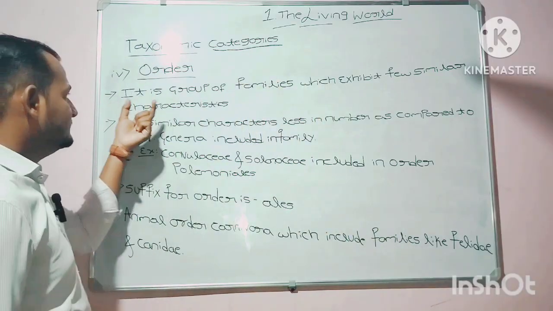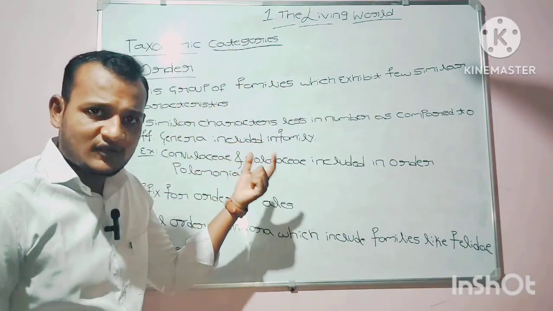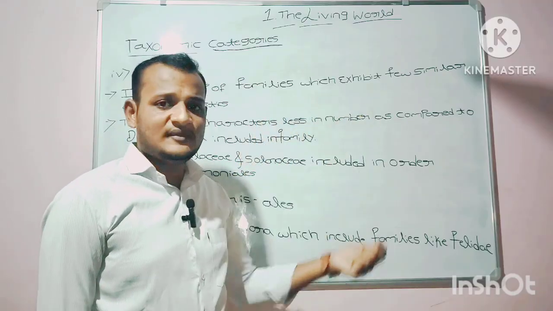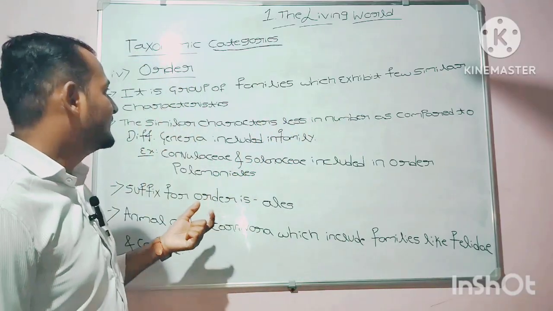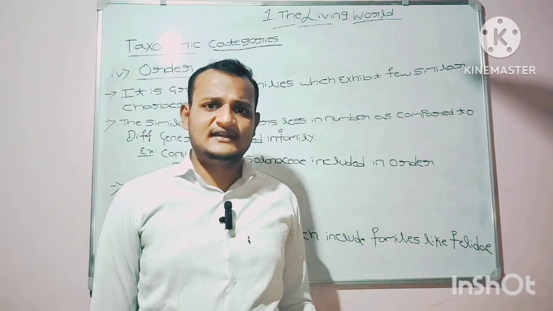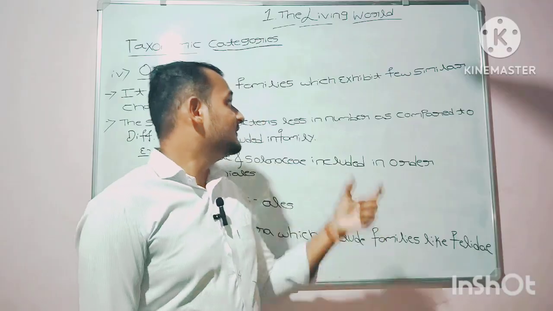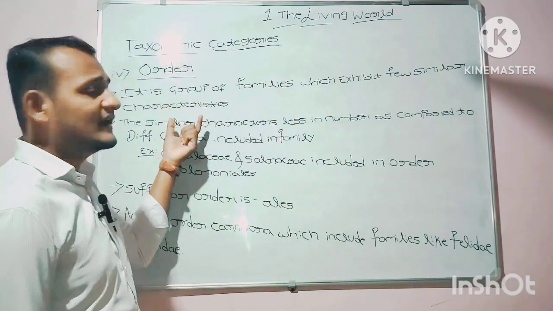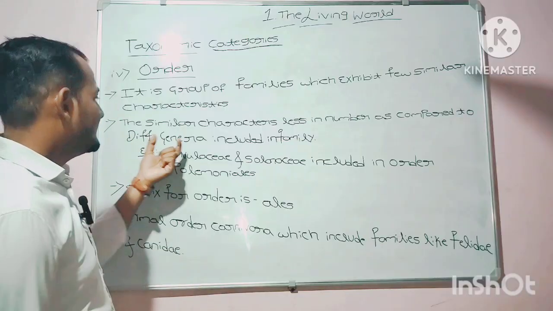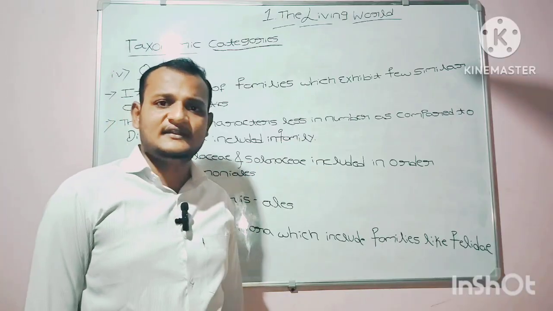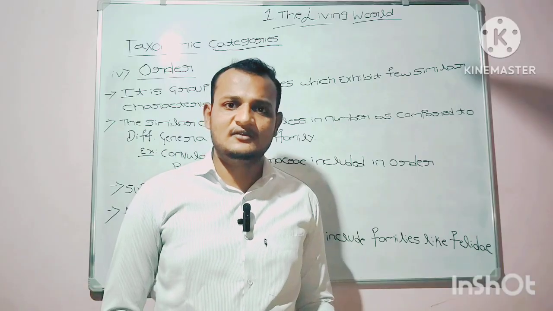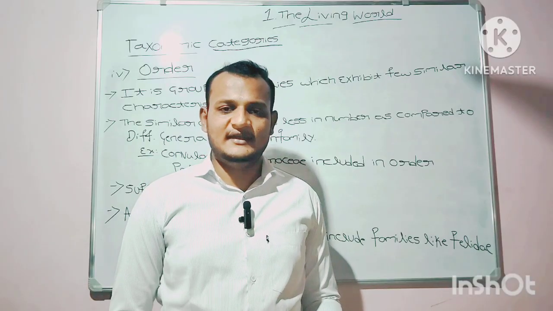Order is nothing but a group of families that exhibit a few similar characteristics. In between the families, they exhibit a few similar characteristics, so those families are grouped, and that group is known as an order. The similar characters are less in number as compared to the different genera included in a family.